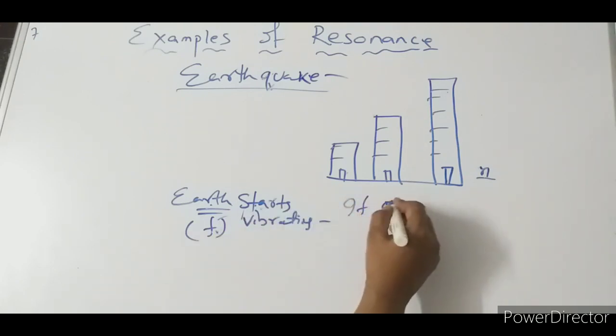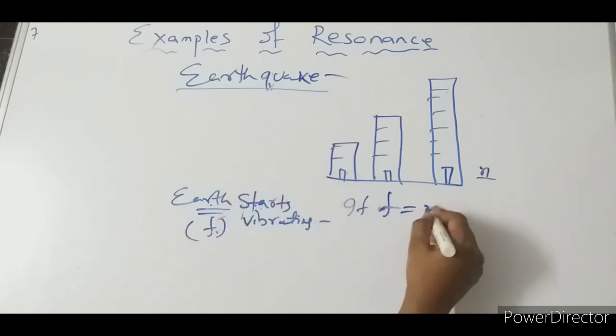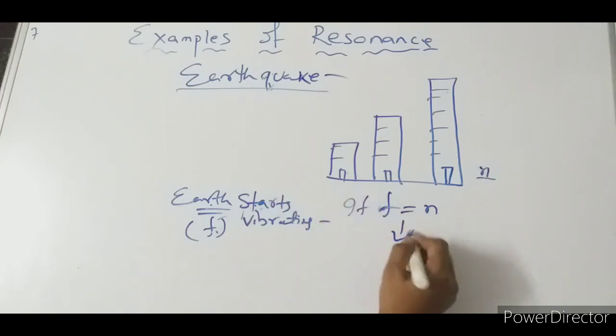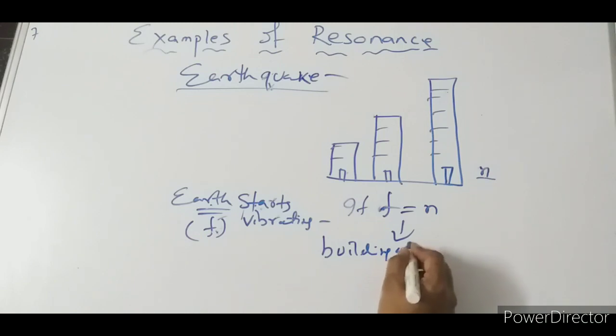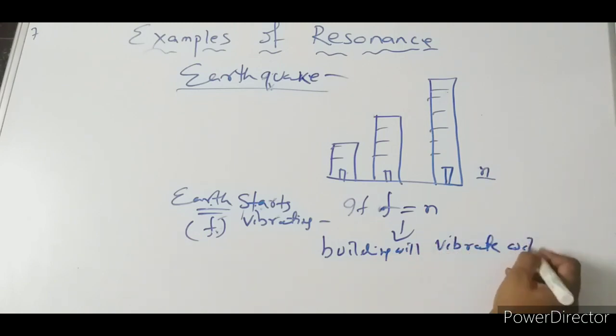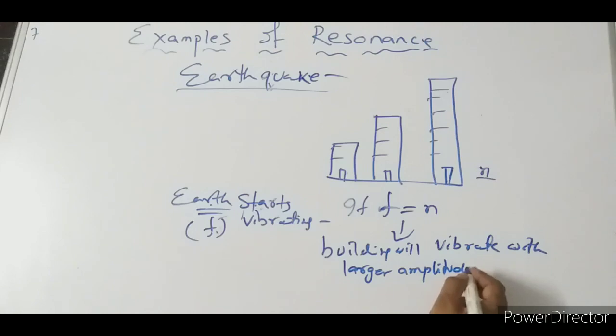If F, the frequency of the earth, matches the frequency of this building, the building collapses. So here the building will vibrate with a larger amplitude.